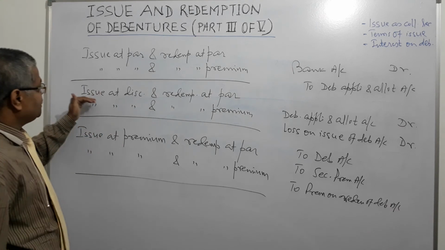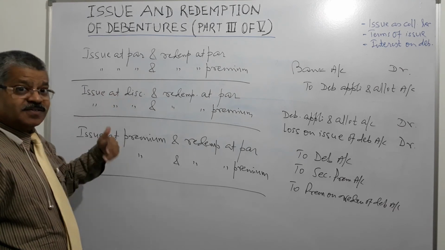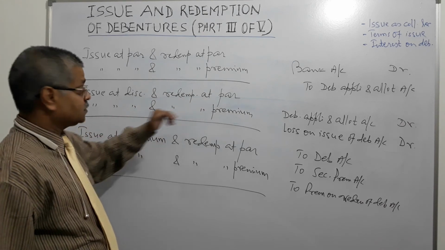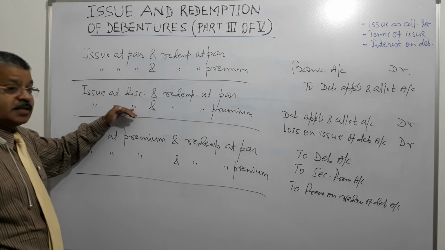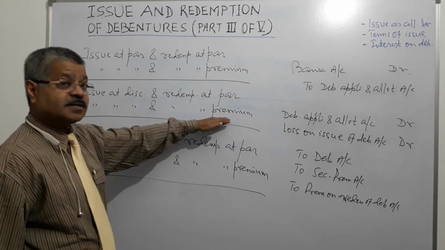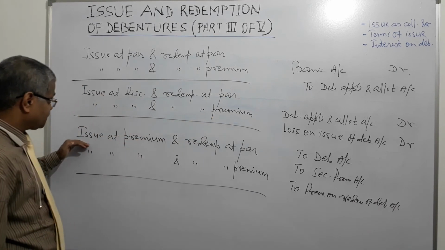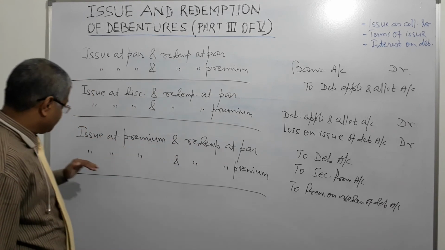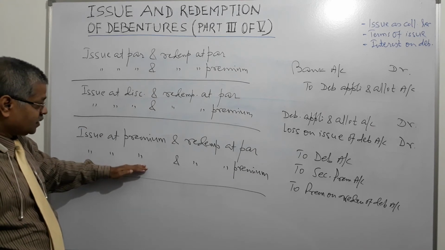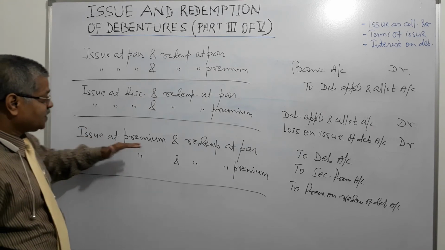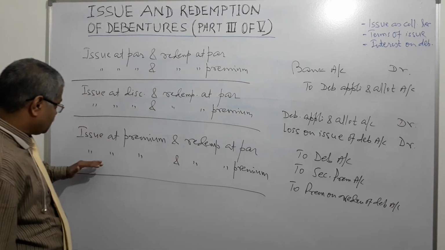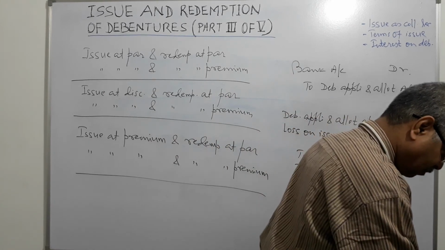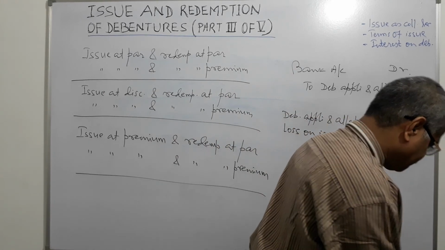Right? Issue at discount and redemption at par. In the initial stage the company is sacrificing the discount. Issue at discount and redemption at premium: in the beginning it is sacrificing, and at the time of redemption also it is sacrificing. Here the company is gaining, and here also the company is gaining, because at both stages premium is there, right?